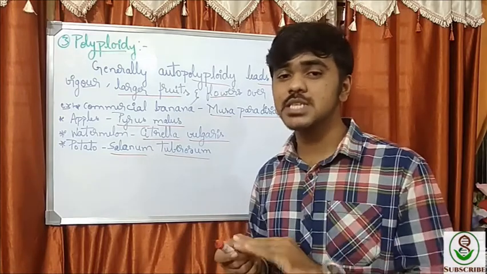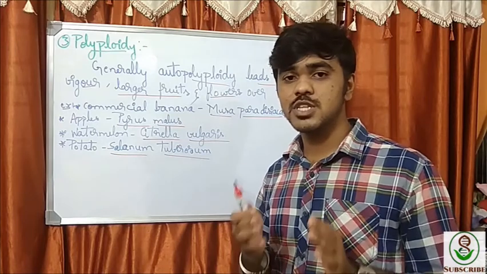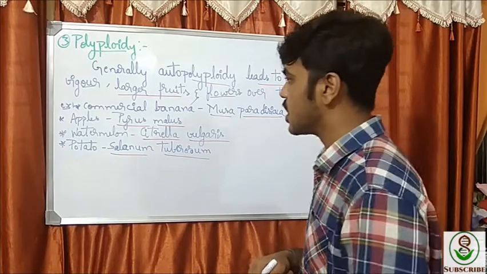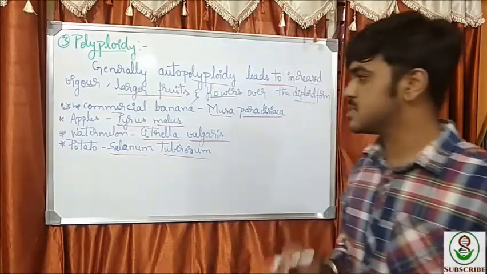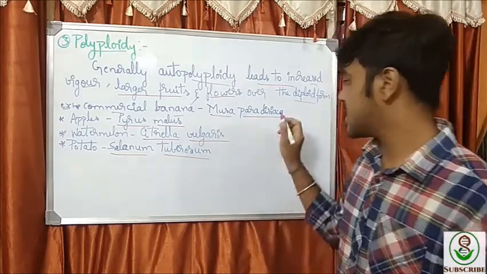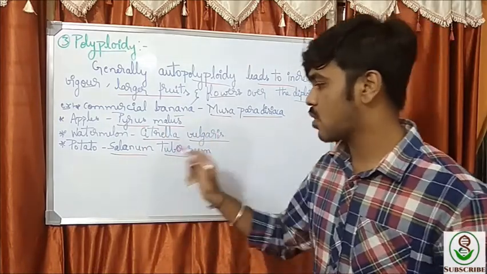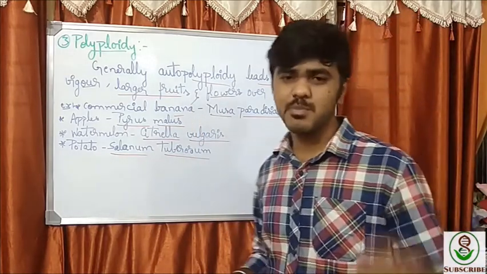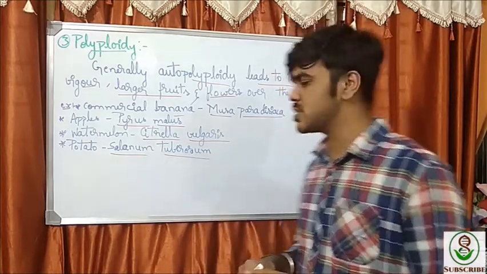But this is actually the reverse in the case of coffee. In coffee, the diploids have larger fruits and larger leaves, and the polyploid is smaller than those. Let's see a few examples: commercial banana, Musa paradisiaca, apple Pyrus malus, watermelon Citrullus vulgaris, Solanum tuberosum. These are the important examples for the polyploid condition. There are many more polyploids, but these are just what have been mentioned here.